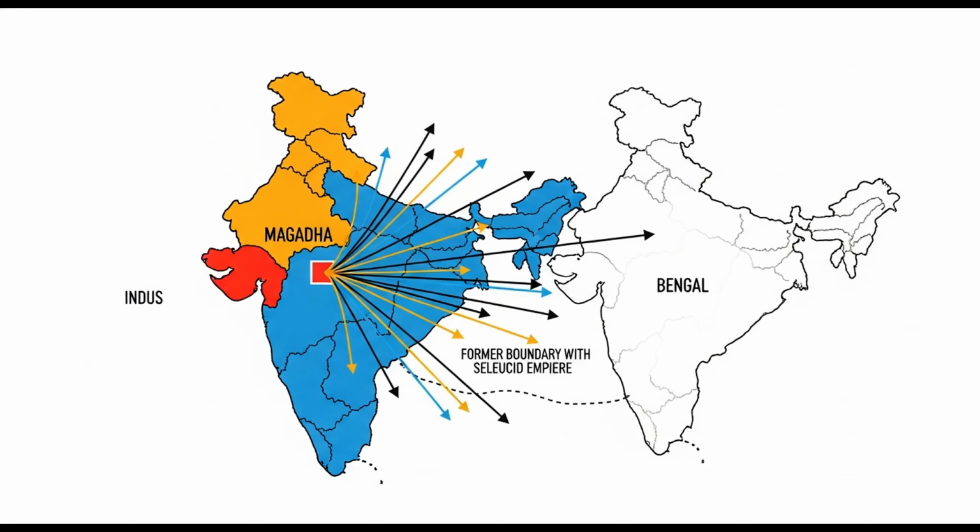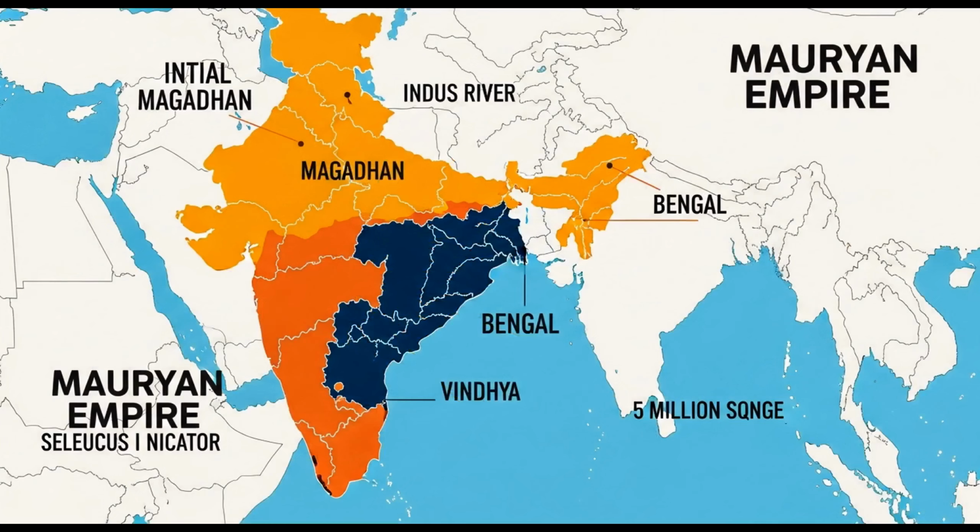The treaty with Seleucus I Nicator significantly expanded Mauryan control. Chandragupta's empire now spanned vast regions of the subcontinent. It stretched from the Indus River in the west to Bengal in the east. Mauryan influence extended south beyond the Vindhya range. This established the largest unified empire in ancient India.